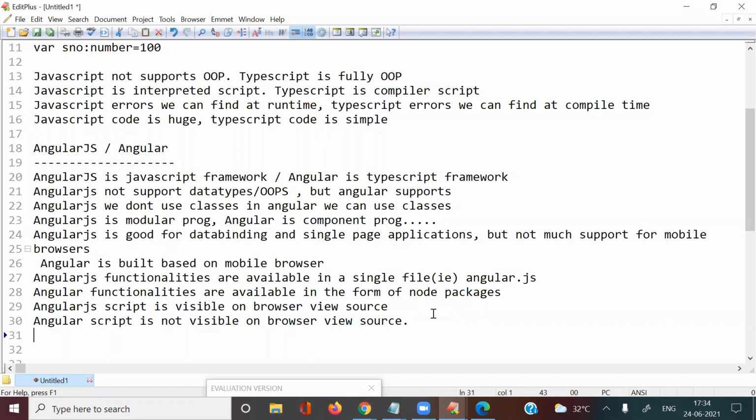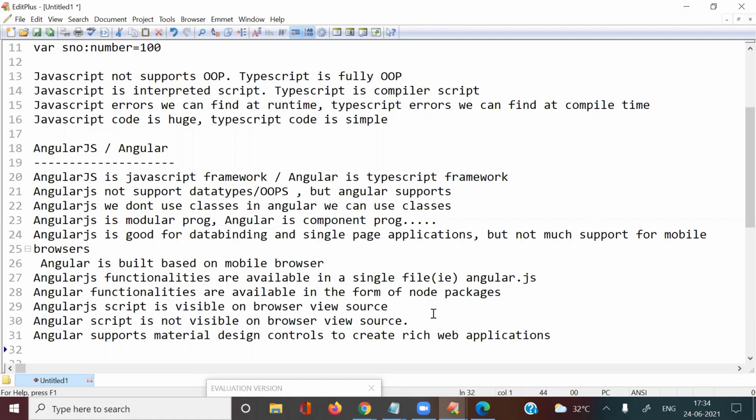Next one here, Angular supports material design controls to create rich web applications.